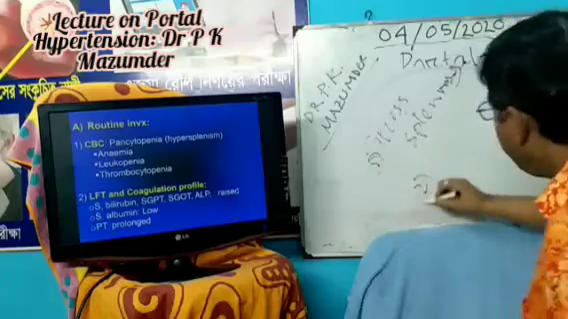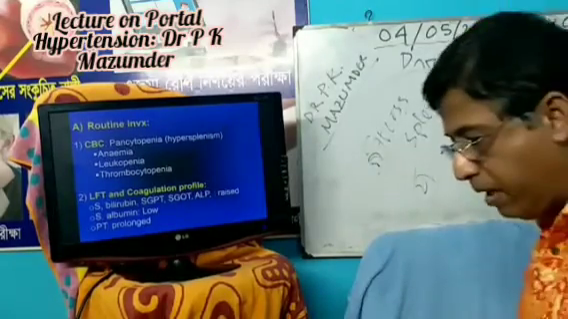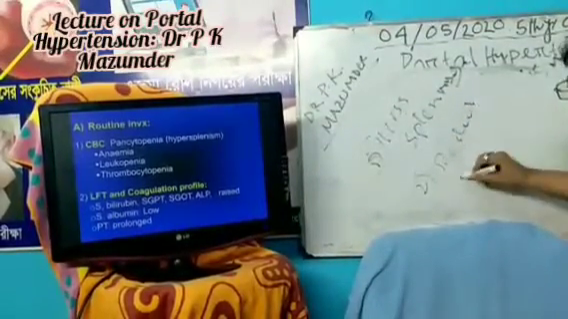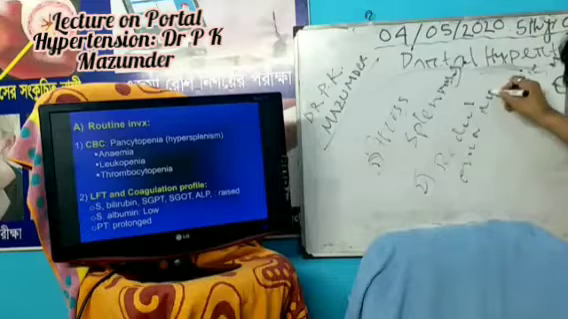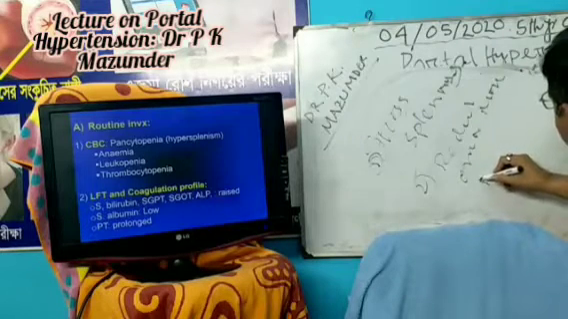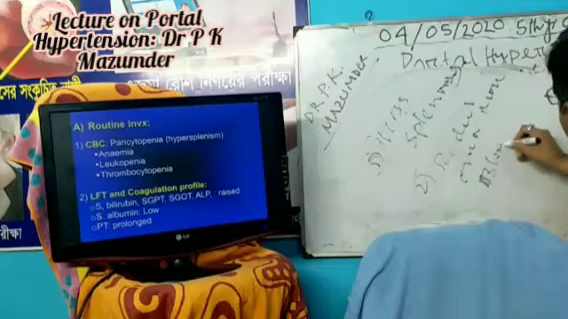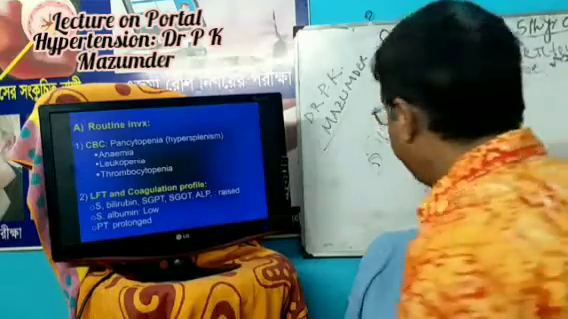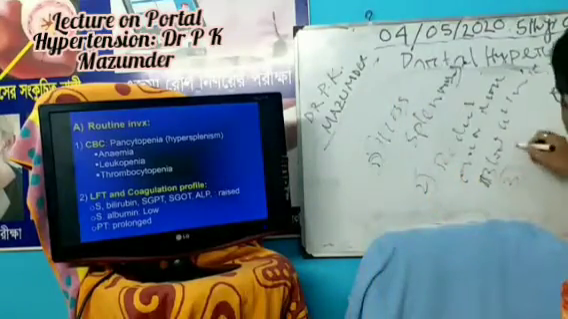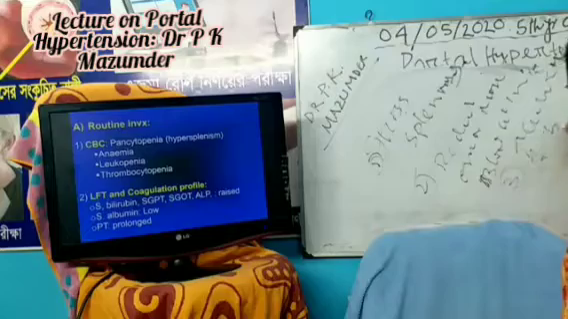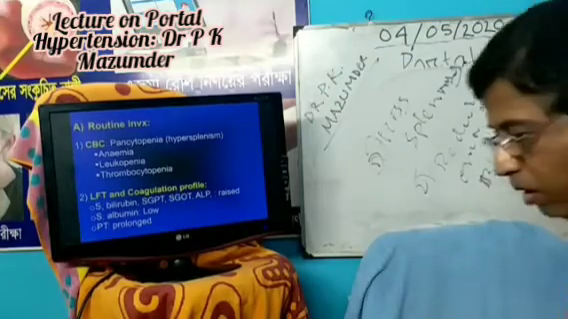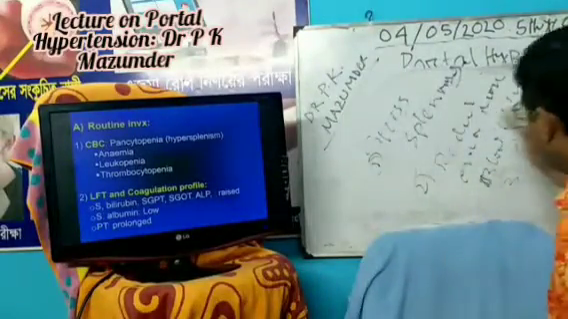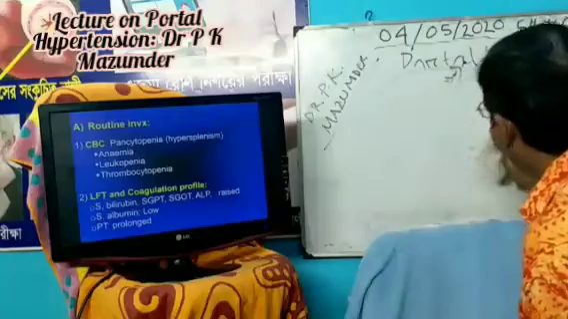Gross splenomegaly, and if you do the peripheral blood film, you get the reduction of one or more blood cells in the peripheral blood film. The third one is increased cellularity of the bone marrow, and the fourth one is improvement of the blood picture after splenectomy.